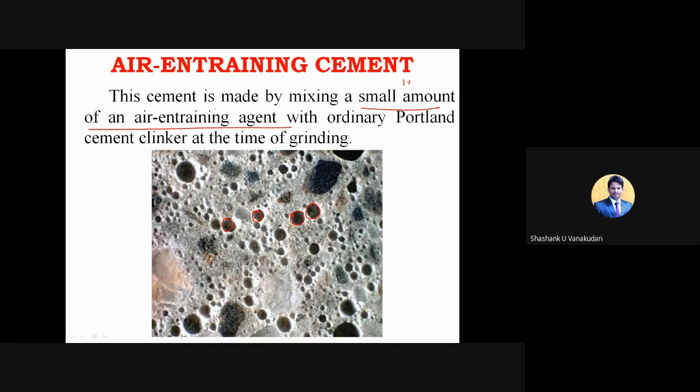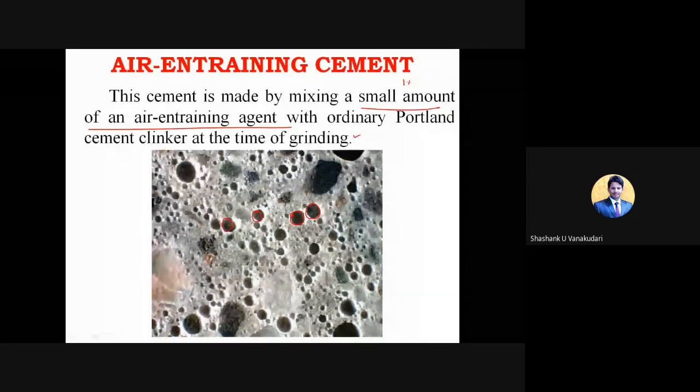The cement is made by mixing a small amount of an air entraining agent with ordinary Portland cement clinker at the time of grinding. After the rotary kiln, whatever you mix with the gypsum, along with that you need to add around 1% of air entraining agent to that mixture and grind it. Then it forms air entraining cement. This is also a type of ordinary Portland cement. Only the thing is they use some agents like air entraining agents, in a quantity of about 1% by the weight of the cement.